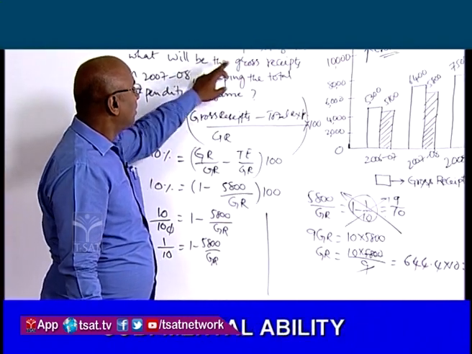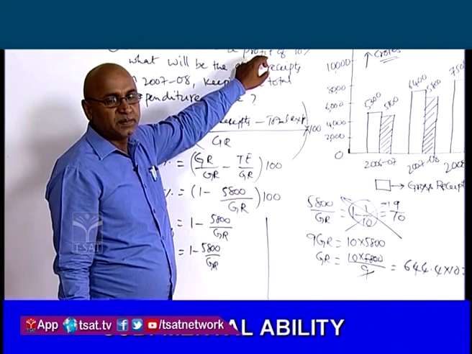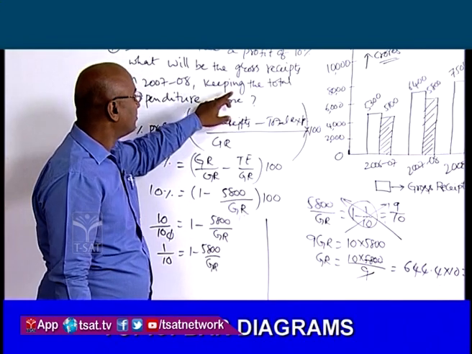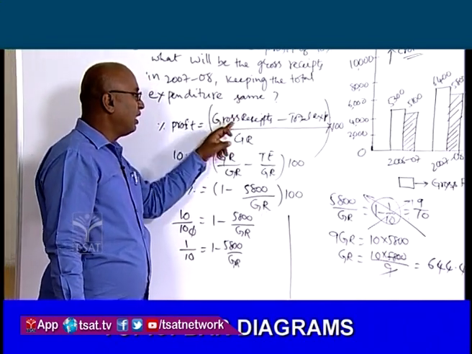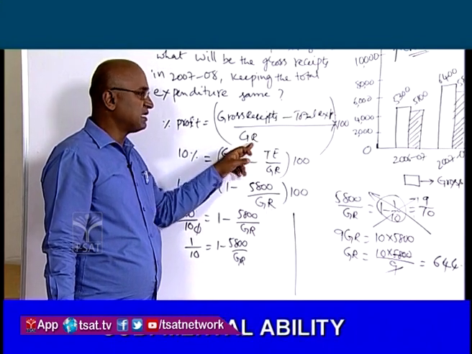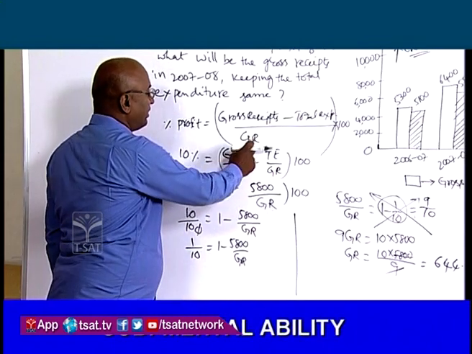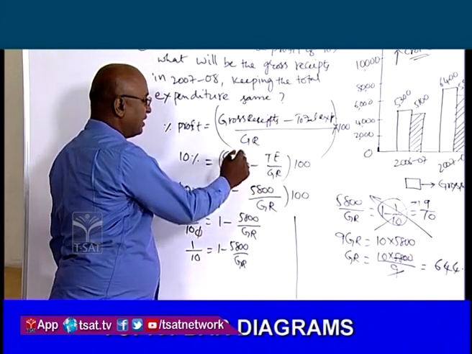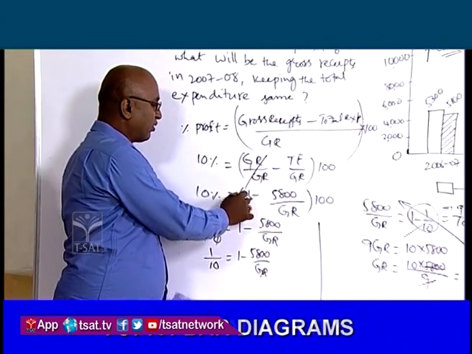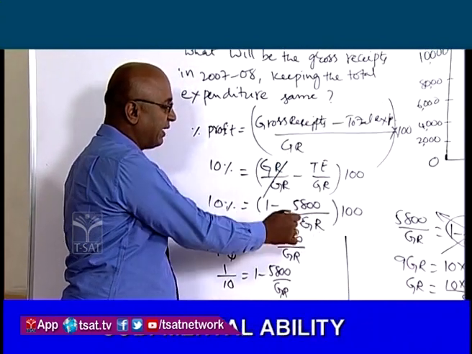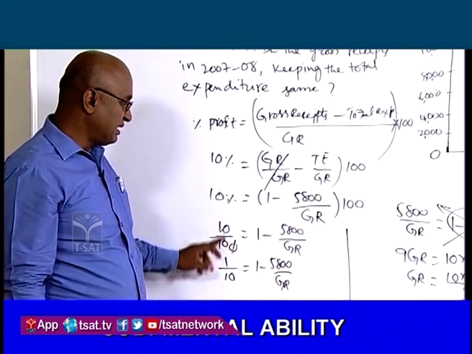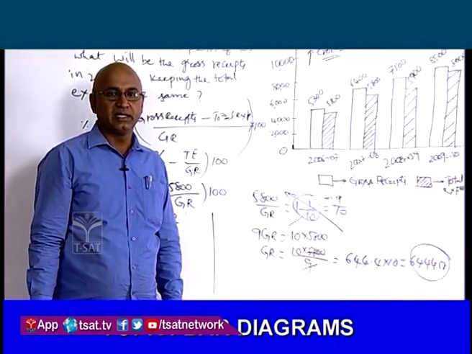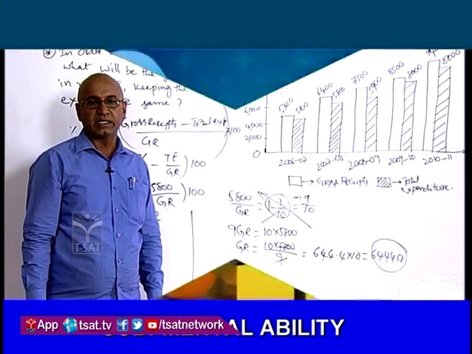In the year 2007-8, for the profit percent to be 10%, what should be the value of the receipts, he is asking. So percent profit is equal to gross receipts minus total expenditure by gross receipts into 100. I wrote the denominator for both: gross receipts by gross receipts minus total expenditure by gross receipts. So it will get cancelled. So 10% is equal to 1 minus total expenditure 5,800 by gross receipts into 100. So if we simplify this, 6,440 crores rupees is the total gross receipts in order to make the profit 10%.